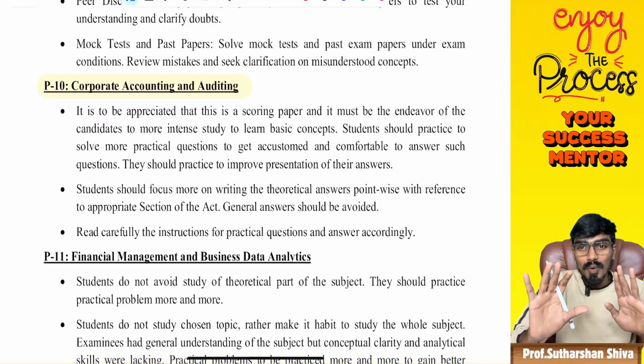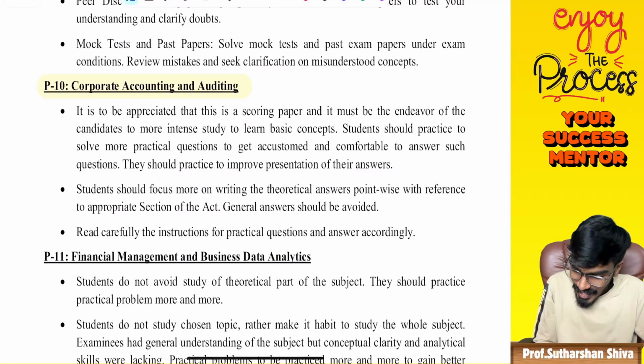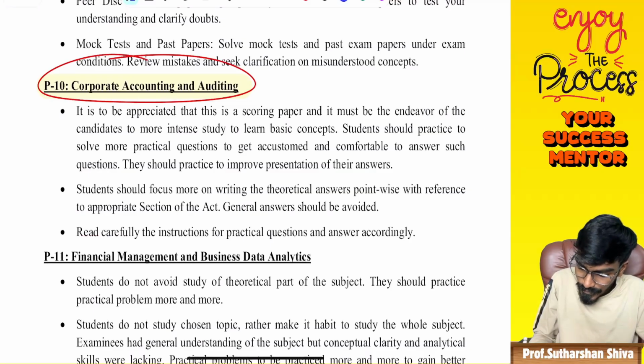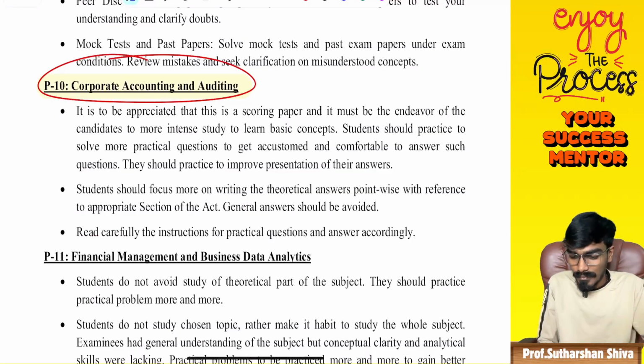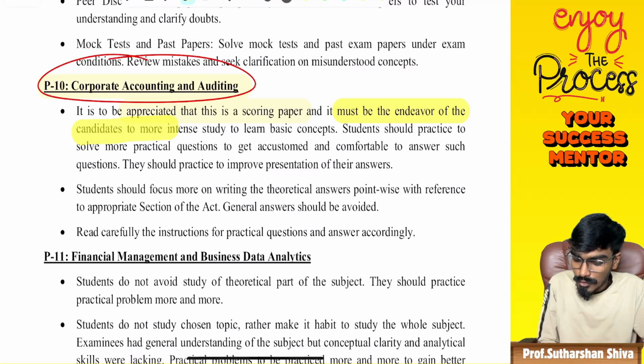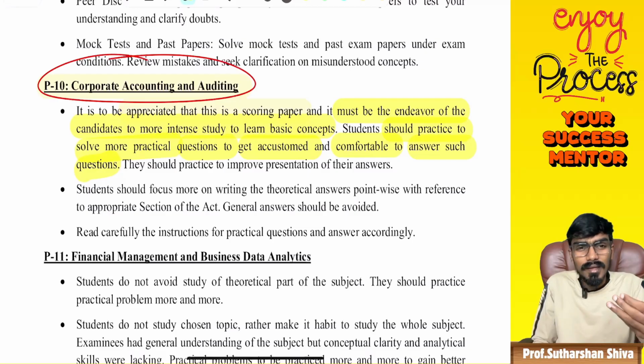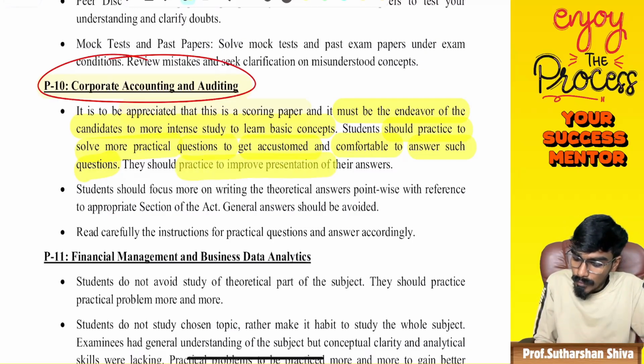It's not over. Wait. For corporate accounting and auditing, they have given examiner comments. What is given? It is to be appreciated that this is a scoring paper, and it must be the endeavor of the candidates to have more intense study to learn the basic concepts first. The student should practice solving more practical questions to get accustomed and comfortable to answer such questions. Basically, they're talking about the debentures question and question numbers 2A and 2B. They should practice to improve the presentation of their answers.